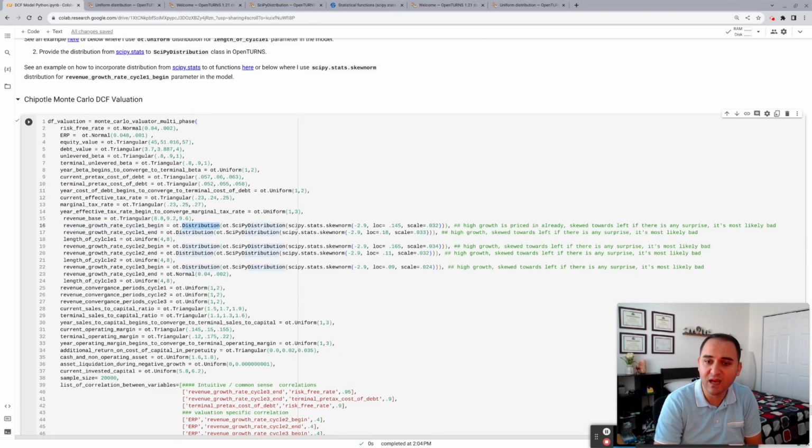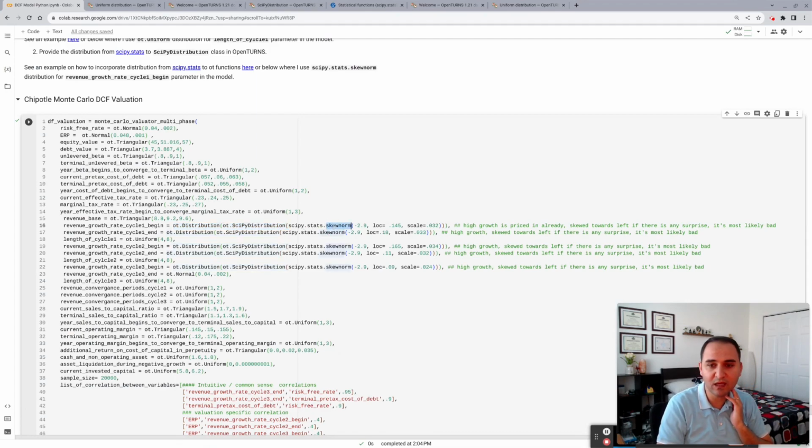I'm passing a SciPy distribution to it, and this is a good example to see how it passes. So here we are providing OT.Normal or OT.Triangular directly. If you want to provide something from the SciPy library, you need to wrap it into OT.Distribution, then open parenthesis, OT.SciPyDistribution, open parenthesis, put your distribution and close parenthesis at the end.